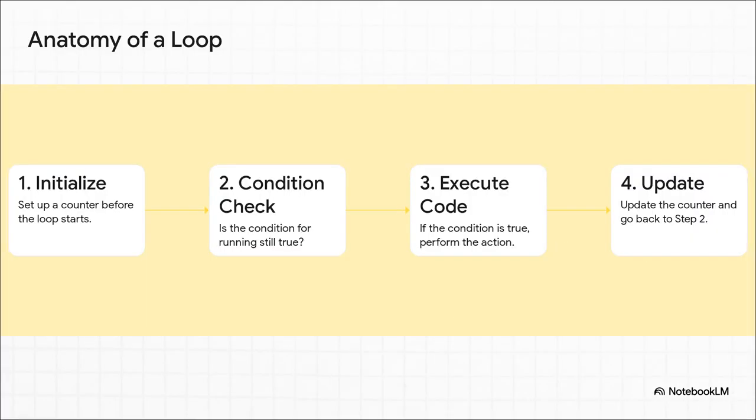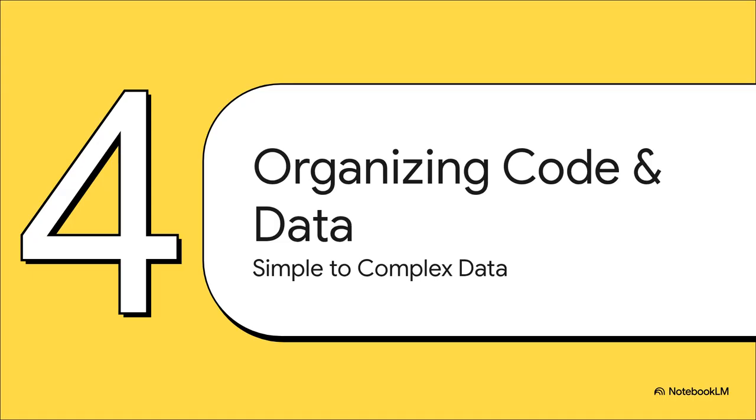But what about doing things over and over again? That's where loops come in, and they are a programmer's best friend. Instead of writing the same line of code 100 times, you just tell the computer to repeat it. And they all kind of follow the same pattern. You set up a counter, you check if you should keep going, you do the thing, and then you update the counter and do it all again. It is incredibly efficient.